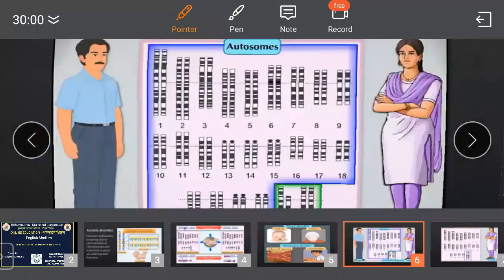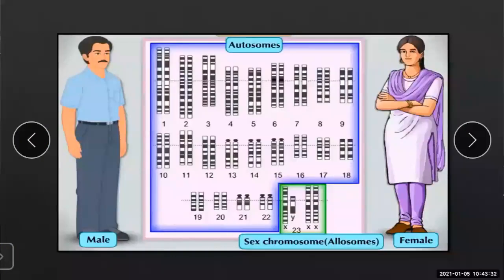Now, moving further, here we can understand about the male and the female sex chromosomes, that is allosomes. This is the structure of autosomes. See, the 44 chromosomes are seen. The male can be represented by these 44 plus the XY chromosomes.